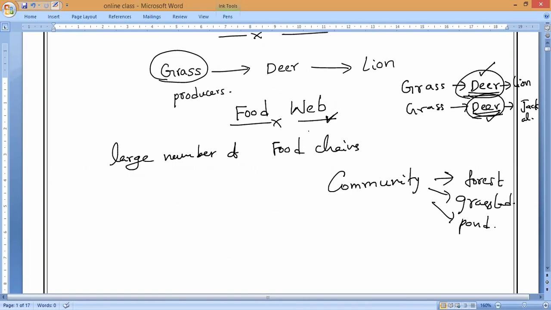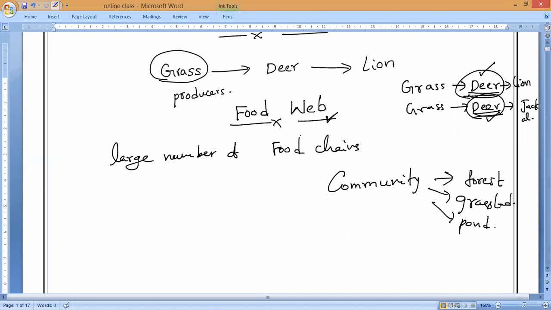Understand? For example, you can take the deer. Deer can be eaten by the lion, deer can be eaten by the tiger, deer can be eaten by the jackal, deer can be eaten by the wolf, deer can even be hunted by some other kind of carnivorous animals. Yes or no? Even wild dogs. Have you noticed it? The same deer is coming in different food chains. This is what we call a food web.